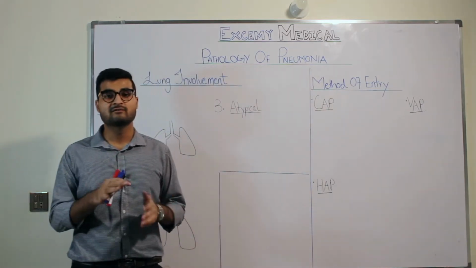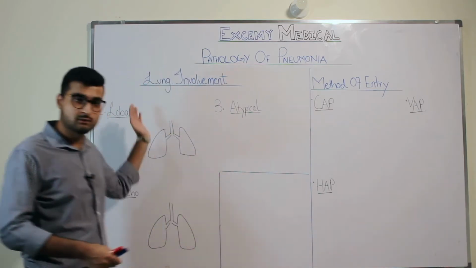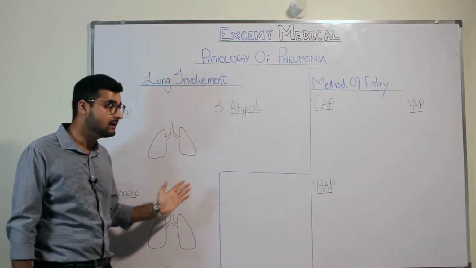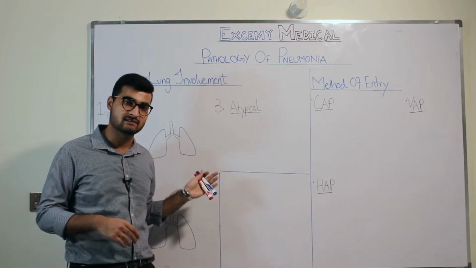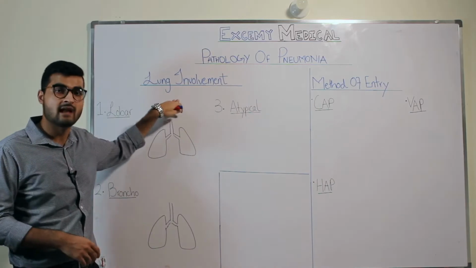So let's talk about the different classifications that come under pneumonia. We have two classifications written here on the board. The first one is based on lung involvement, and the second one is based on method of entry. These are the two classifications that we'll be discussing, and how we classify pneumonia under these two headings. So let's start with lung involvement.